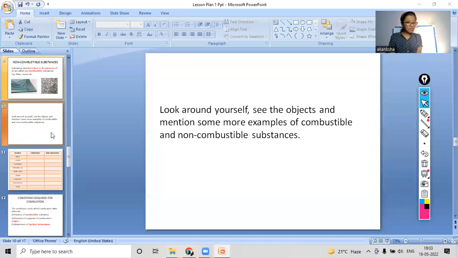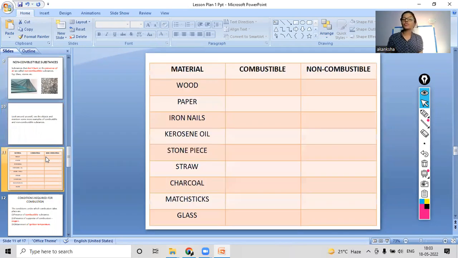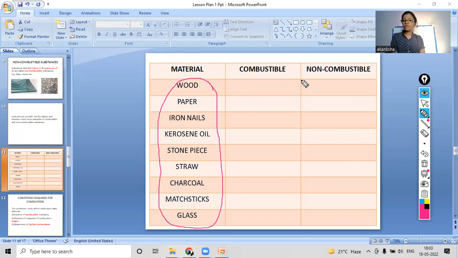Okay, so now we will move on ahead, and there is again a question in the form of a table. There are certain materials given here at the left end of the table, and you have to identify whether these substances are combustible or non-combustible.